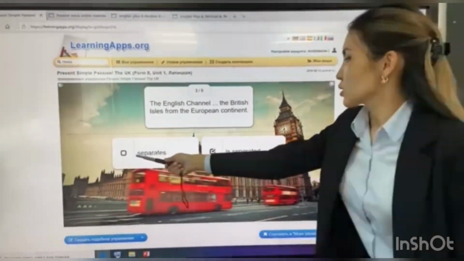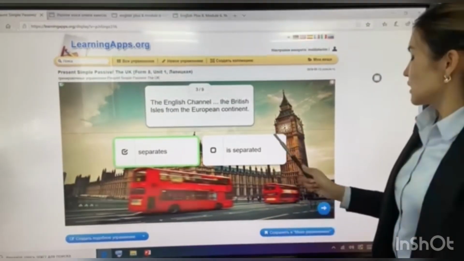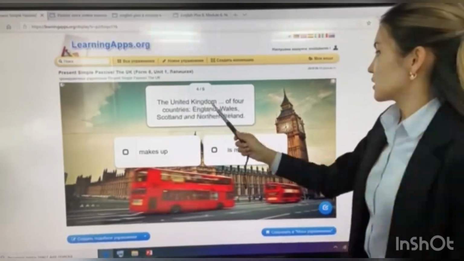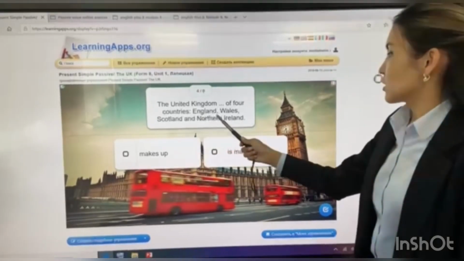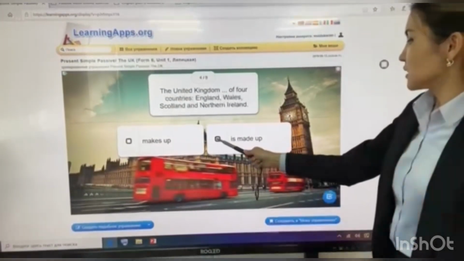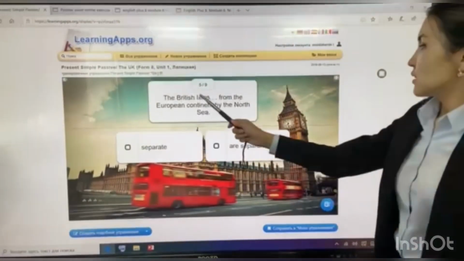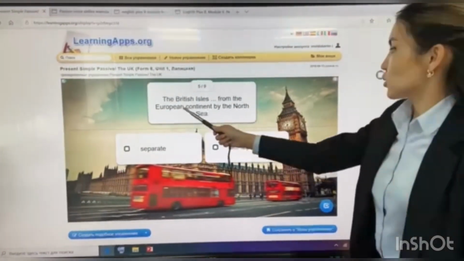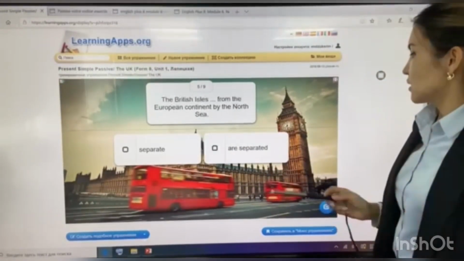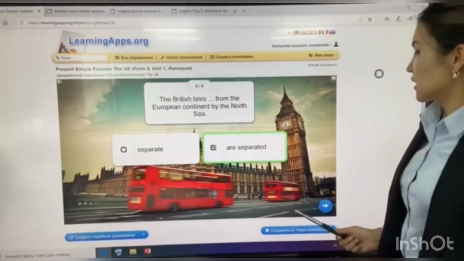Separates. It is correct. Next, the United Kingdom of 4 countries, England, Wales, Scotland and Northern Ireland, makes up or is made up. Is made up. Next, the British Isles from the European continent by the North Sea, separated, are separated. Are separated. It is correct.